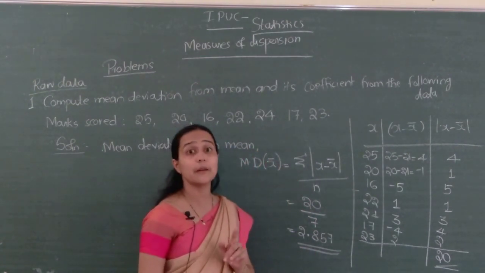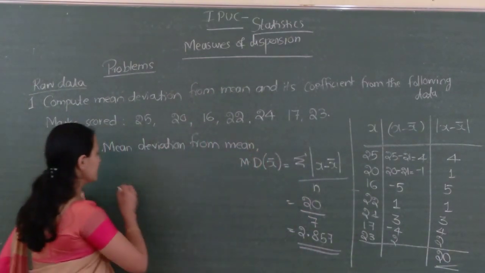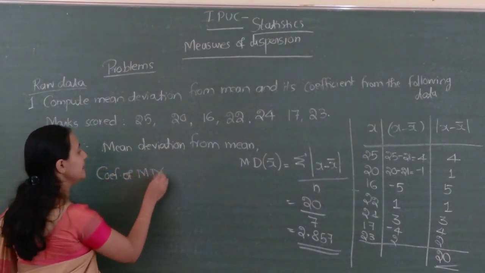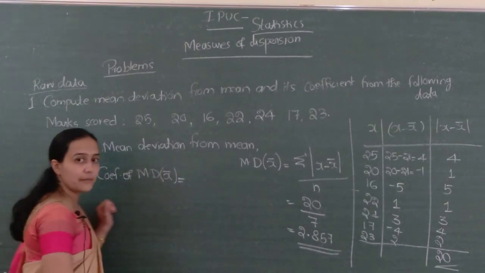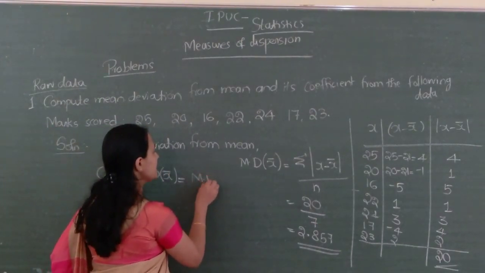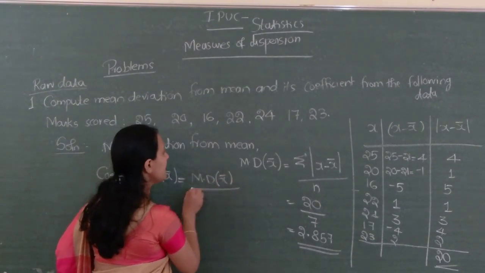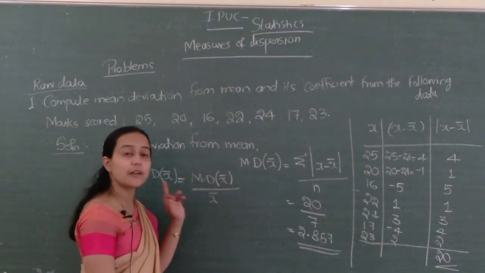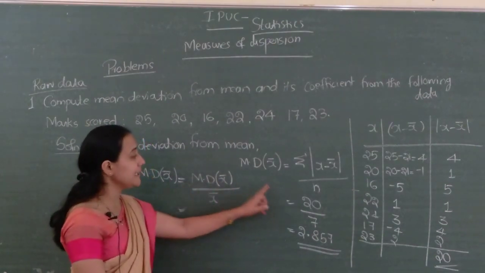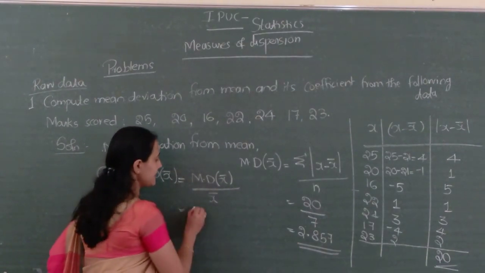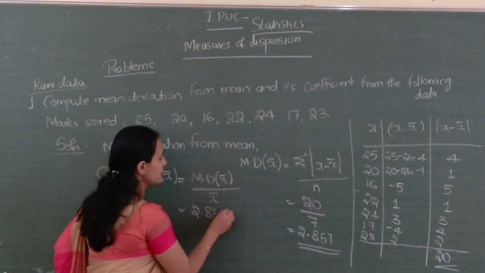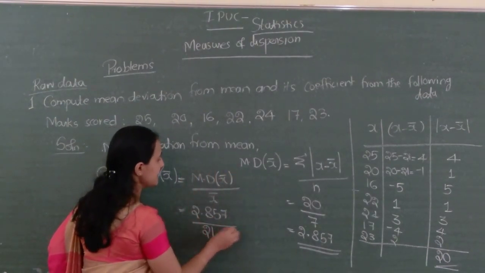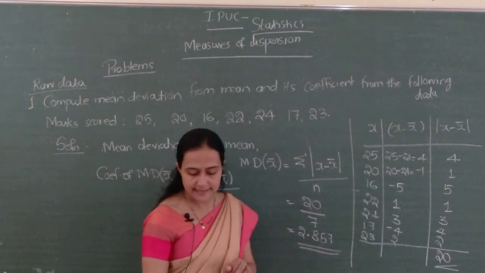Next one, they asked one more thing. The coefficient of mean deviation from mean also we have to find. So what is the formula? Yes, the coefficient of mean deviation from mean is mean deviation from mean divided by mean. Mean deviation from mean we found here, the answer is 2.857 divided by the mean. The mean we found first itself, that is 21.